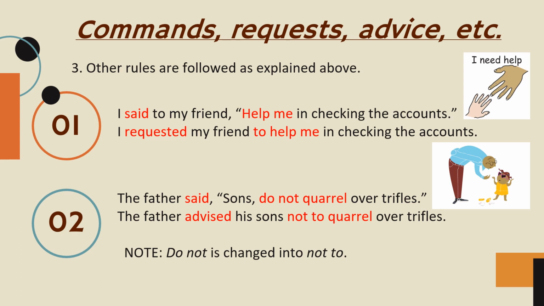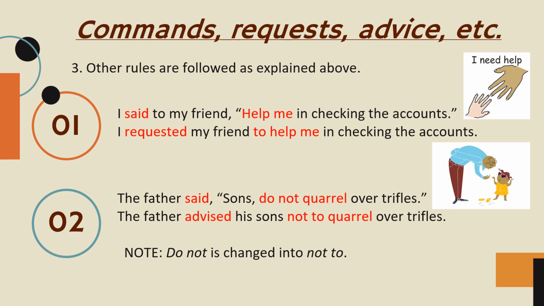Next sentence. The father said, in inverted commas, "Sons, do not quarrel over trifles." Now by reading this sentence, we understand that it's an advice.